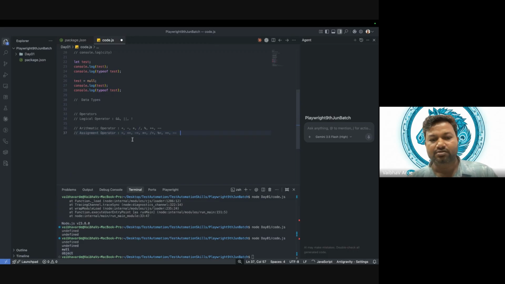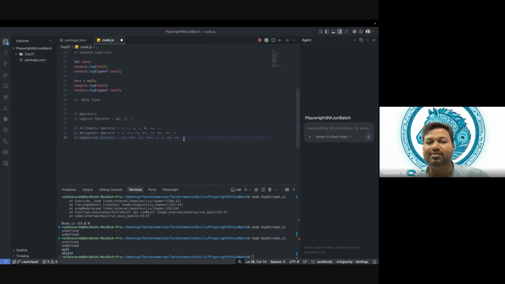Then what's next? Comparison operators. These are comparison operators: equal to, double equal to, triple equal to, not equal to, strict not equal to, greater than, less than, greater than or equal to, less than or equal to.